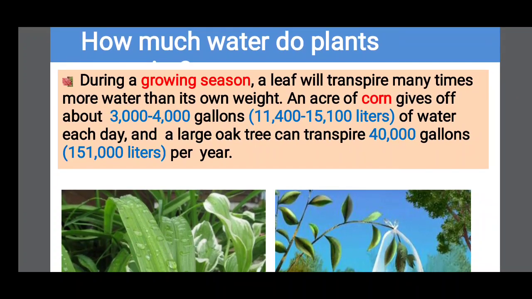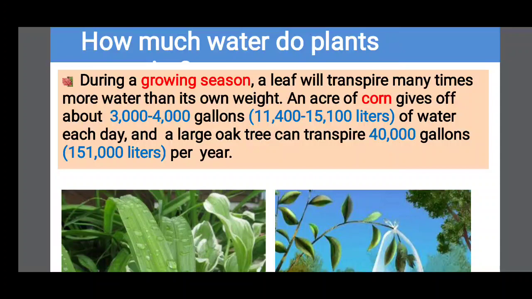How much water do plants transpire? During a growing season, a leaf will transpire many times more water than its own weight. An acre of corn gives off about 3,400 gallons of water each day. A large oak tree can transpire 40,000 gallons per year.